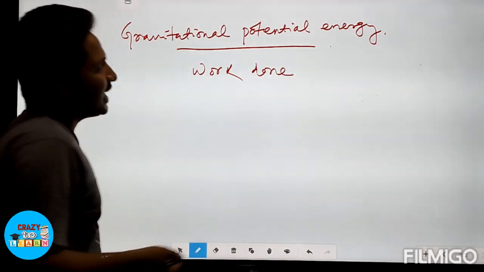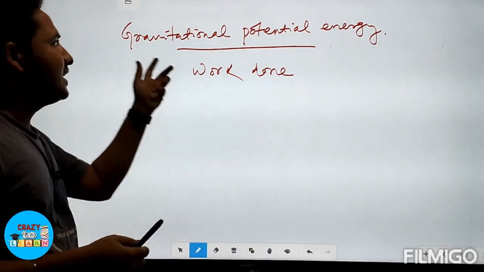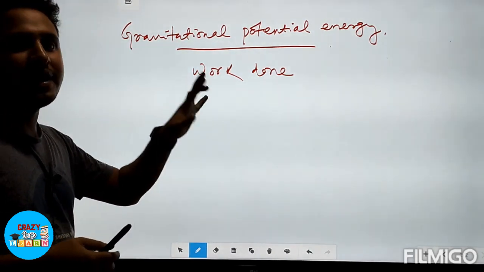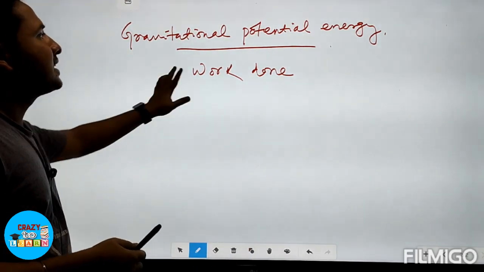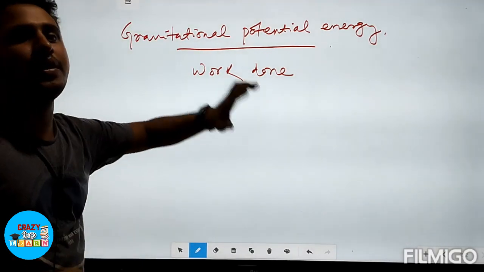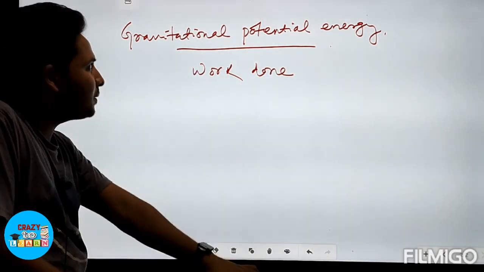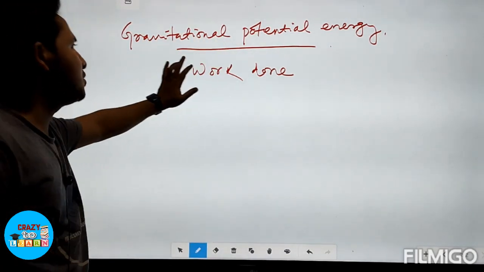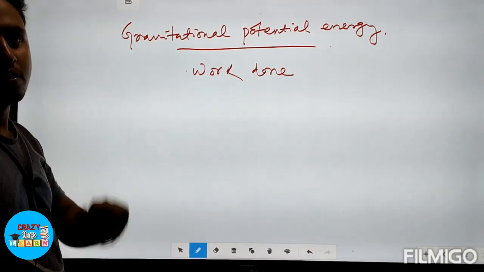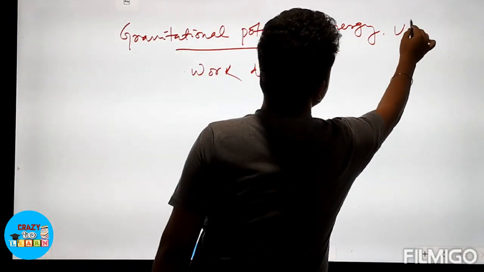You can say that gravitational potential energy at any point in the gravitational field is the amount of work done bringing a light body from infinity to that point. Gravitational potential is work done per unit mass, and gravitational potential energy is only work done. The gravitational potential energy is represented by the sign U.